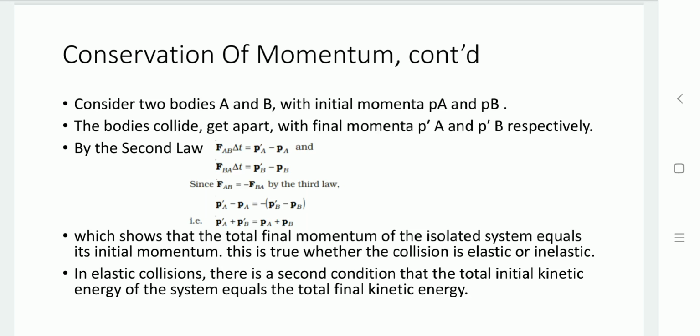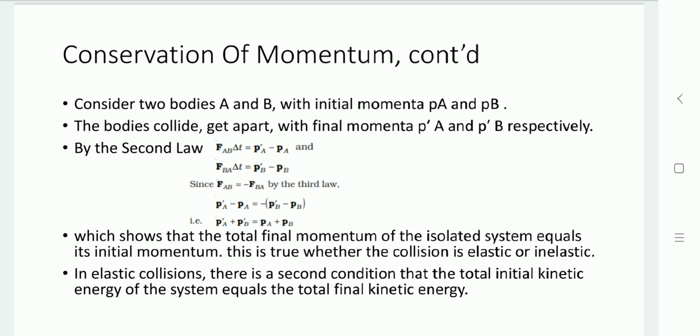So FBA into delta t equal to P dash B minus PB. From object A to B, let us consider as an action, and from object B to A, whatever the force is defined, let us consider as a reaction. As per Newton's third law, action and reaction are equal and opposite. Based on that, we can say that FAB equal to minus FBA.